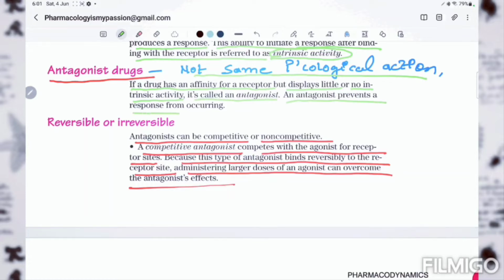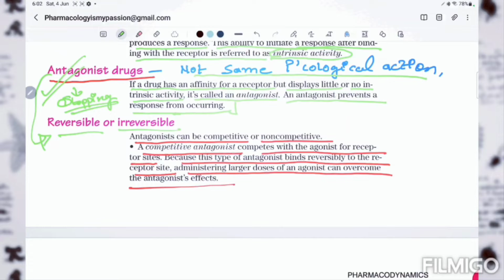An antagonist prevents a response from occurring; it stops the response. Antagonists are of two types: reversible or irreversible, and they can be competitive or non-competitive as well.